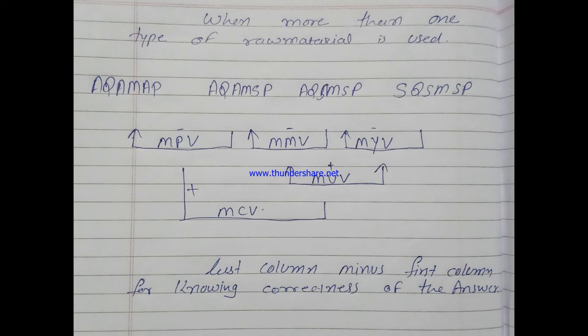Right side column minus left side column is applicable in all material cost variances, meaning here the fourth column minus the third column.